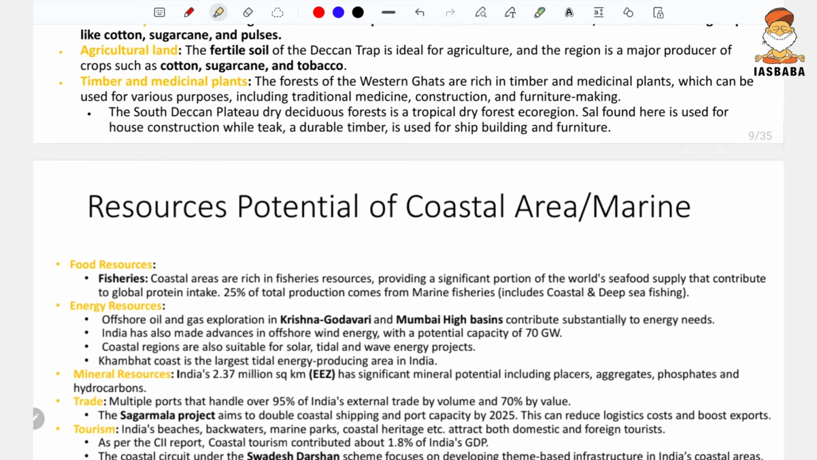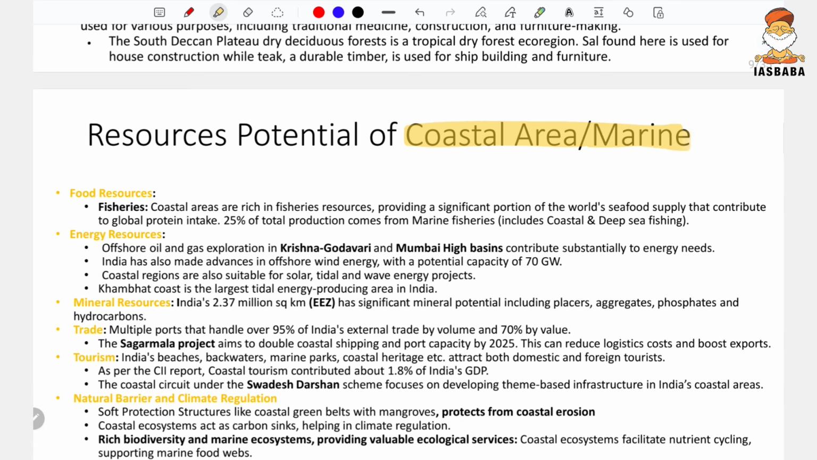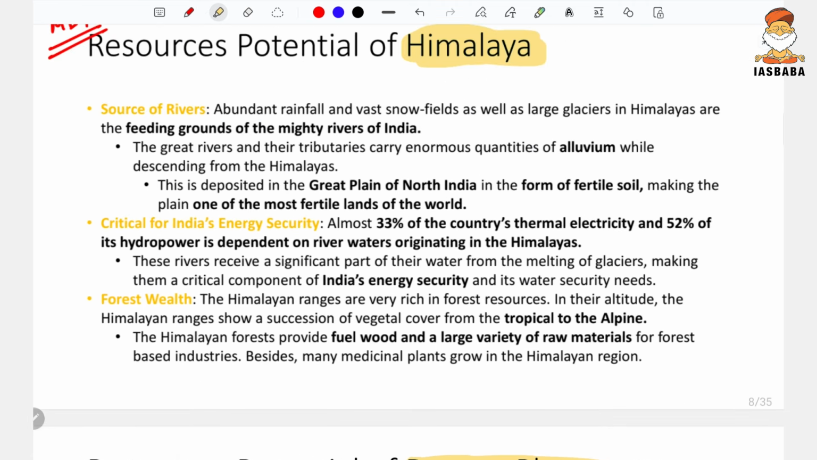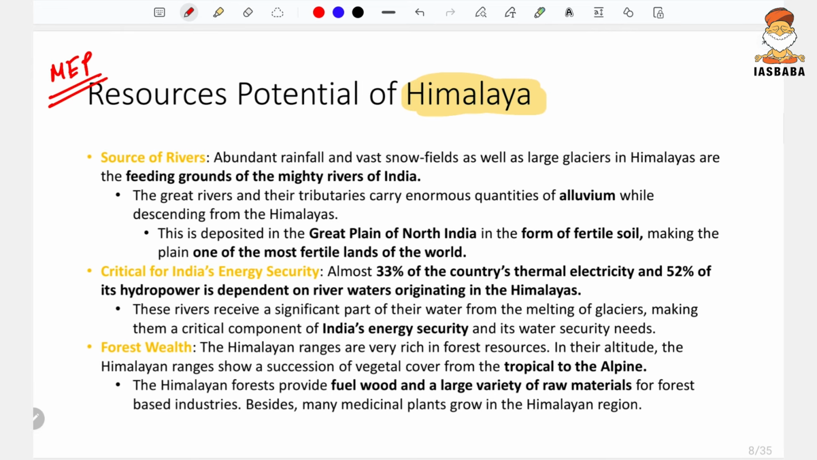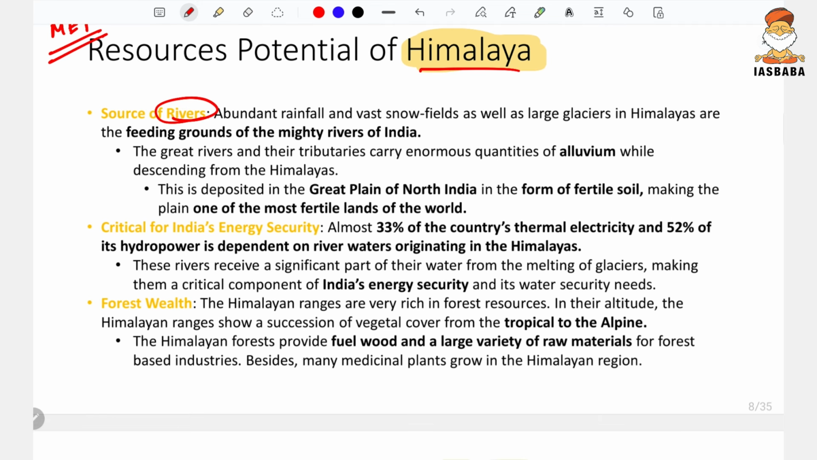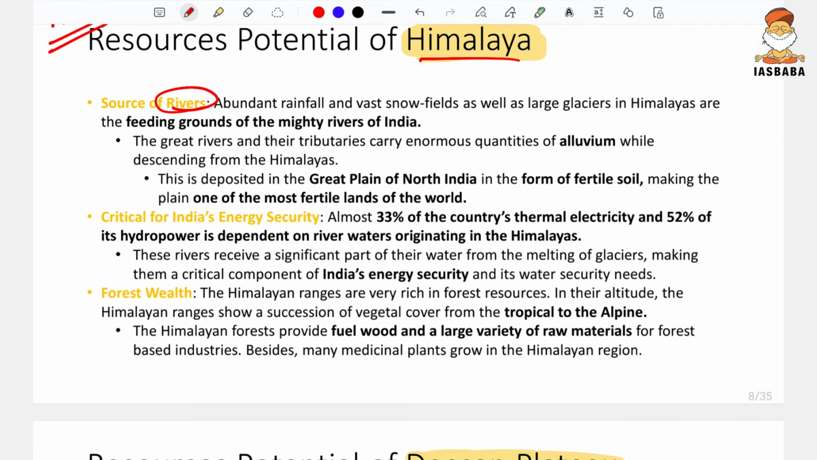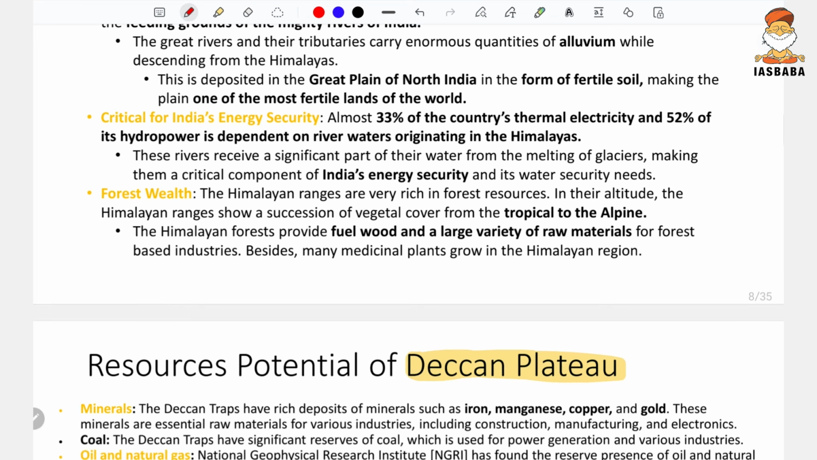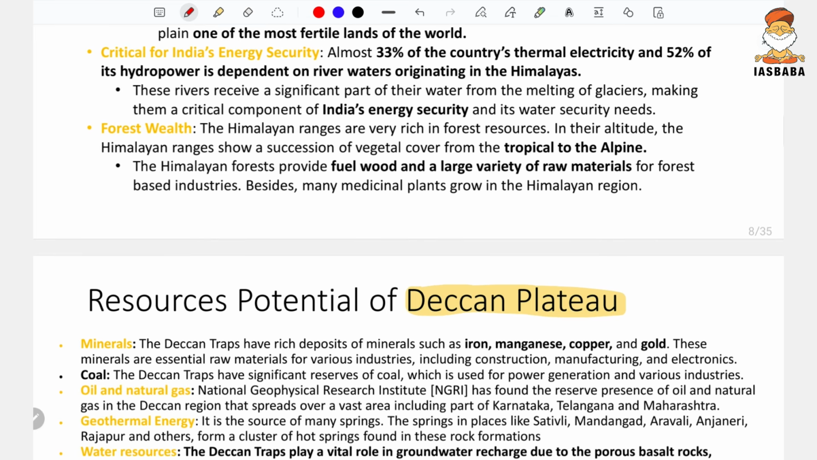Then there was one question with respect to the resource potential of the coastal area, the marine area, and in my teaching I had also included the resource potential of the Deccan Plateau region. So out of these, the entire answer could be framed. Like for example, the Himalayas is rich in rivers, so in rivers fishing can be done. Of course agriculture, but since the demand of the question is non-farm activity, you can talk about fishing. Other activities, primary activities, so you don't mention infrastructure like hydroelectric projects.